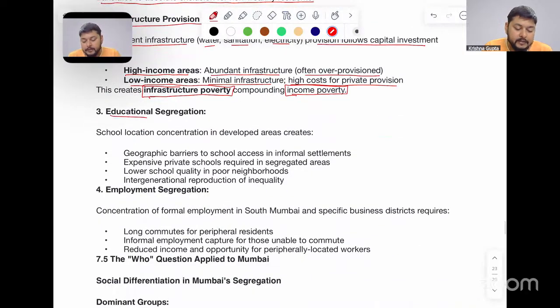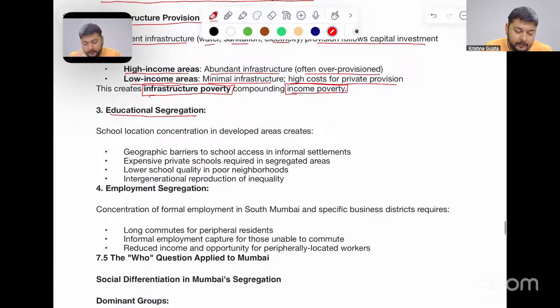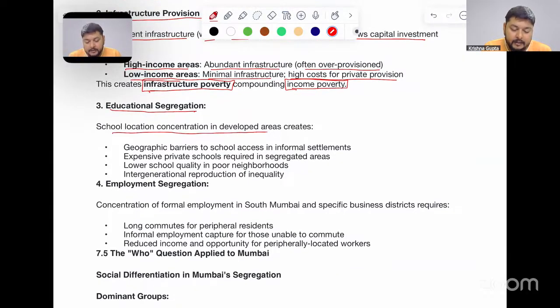Then, educational segregation is also seen. School location concentration in developed areas creates geographic barriers to school access in informal settlements. Expensive private schools are required in segregated areas, and school quality is lower in poor neighborhoods. Intergenerational reproduction of inequality is also seen here.